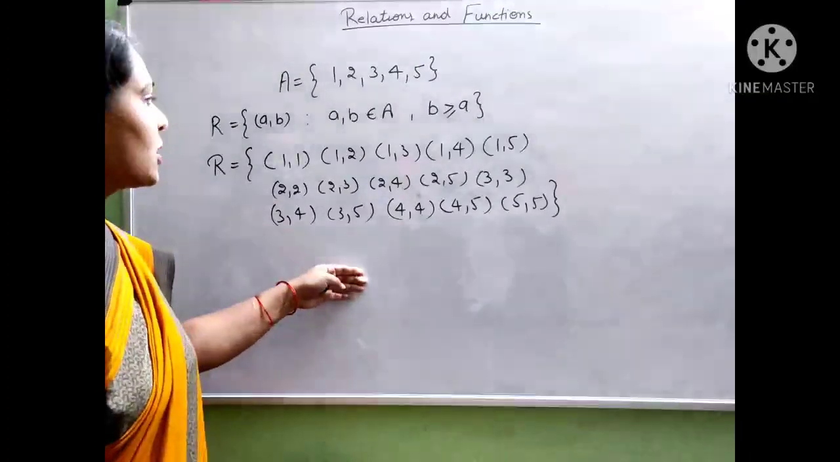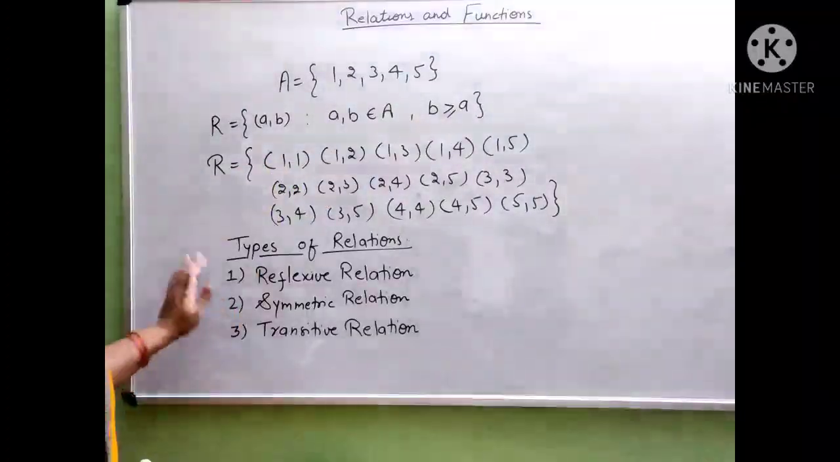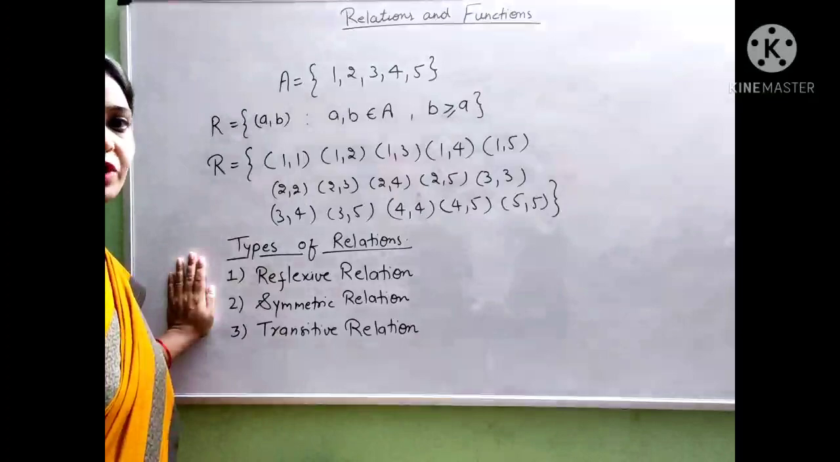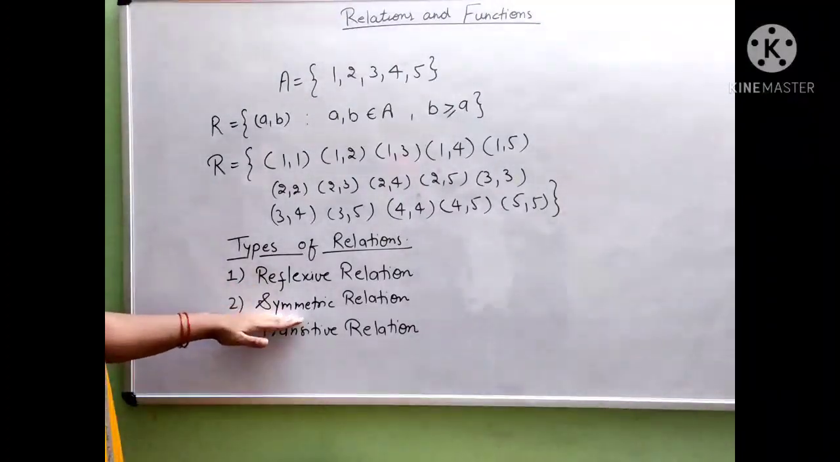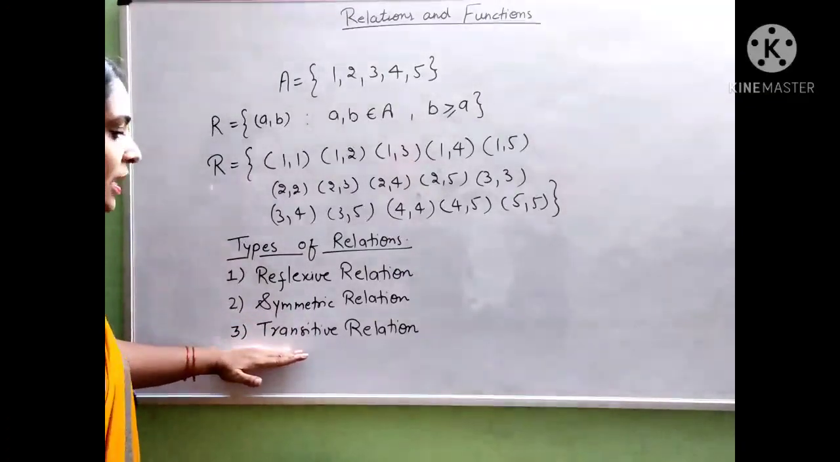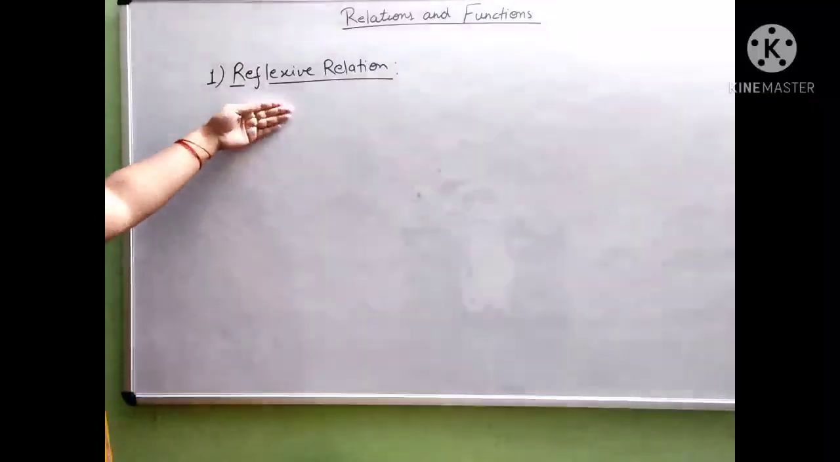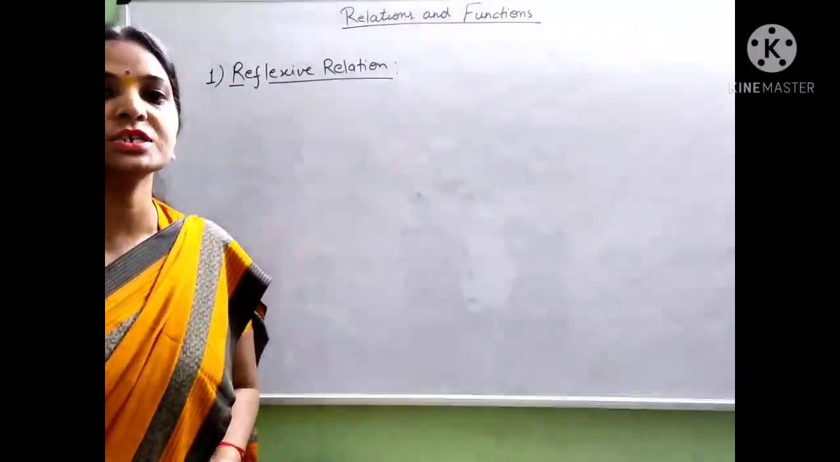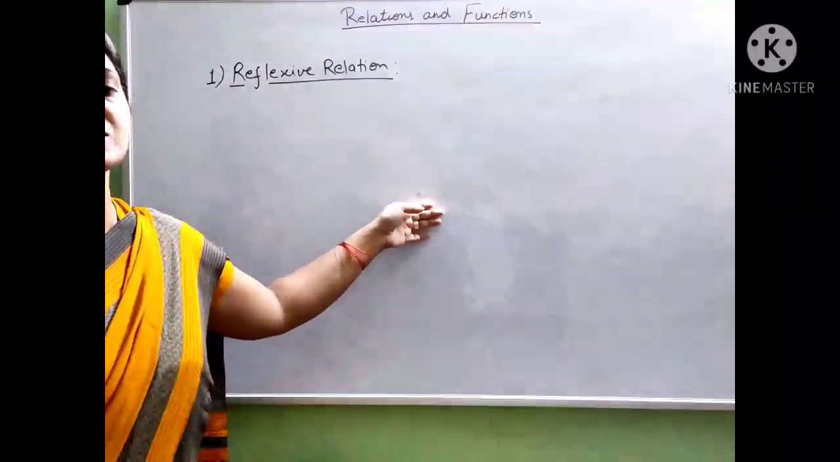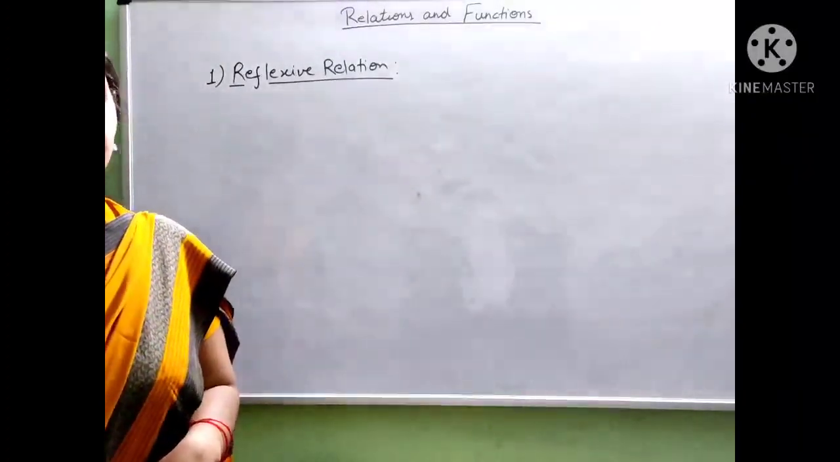So in this way we can define the relation according to the given condition. We have to learn three types of relation. First is reflexive relation, second is symmetric relation, third is transitive relation. First one is reflexive relation. A relation is called a reflexive relation if we put some conditions on a relation. So what is a reflexive relation?